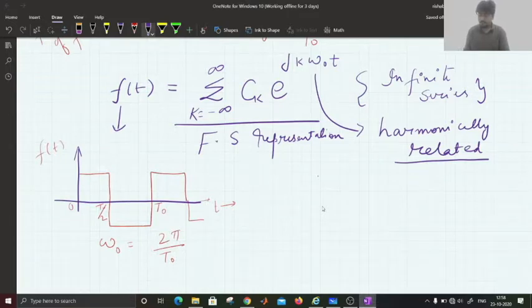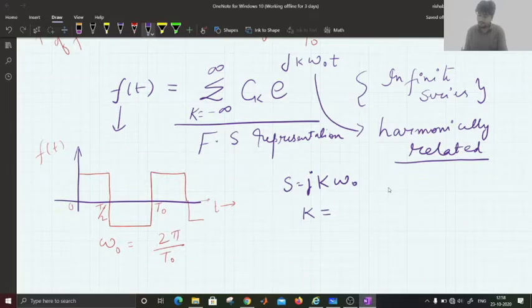So if we observe k omega naught here, s is equal to j times k omega naught, where j represents the imaginary value.